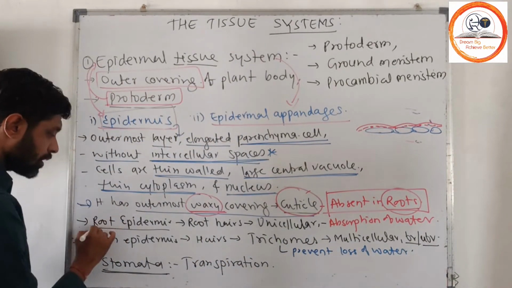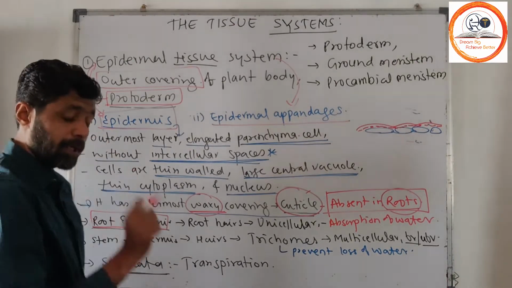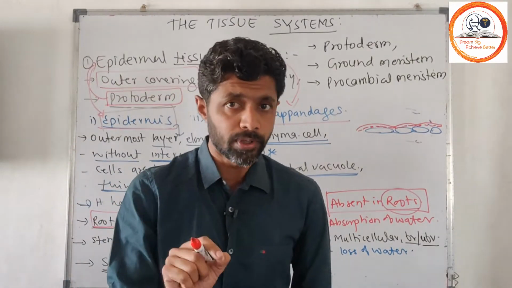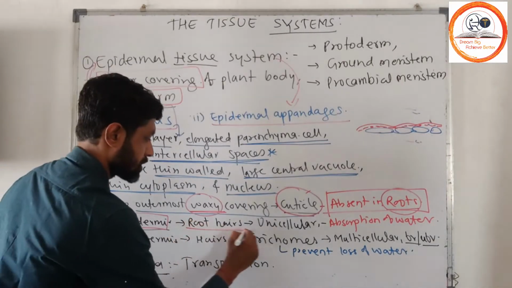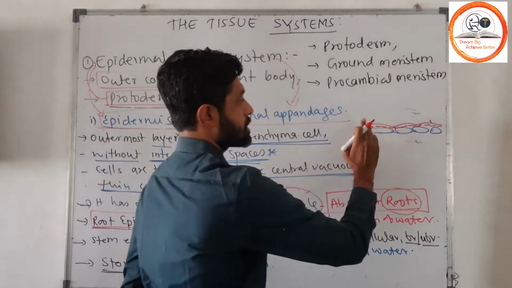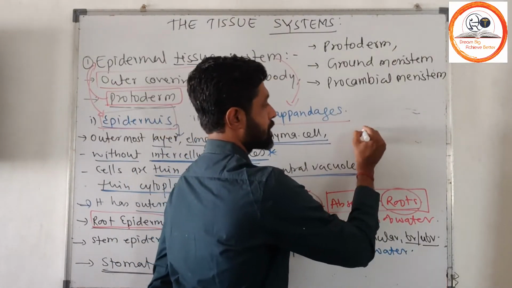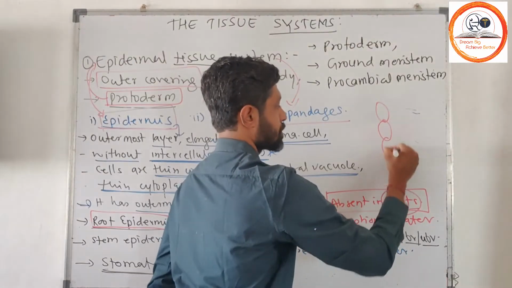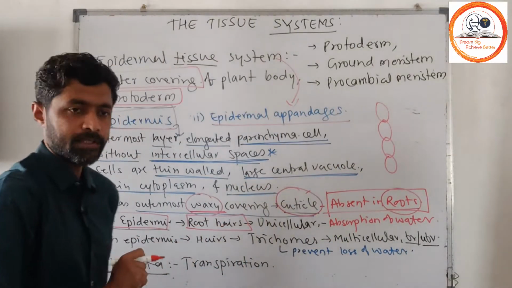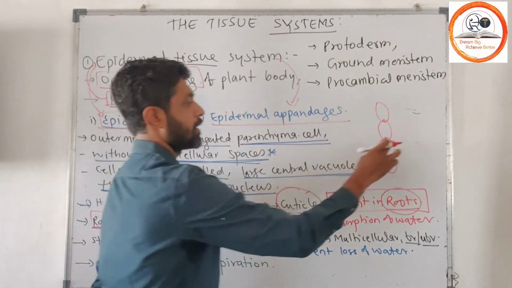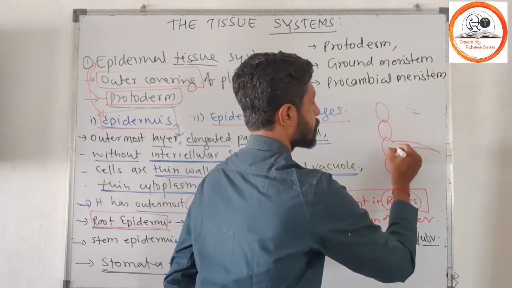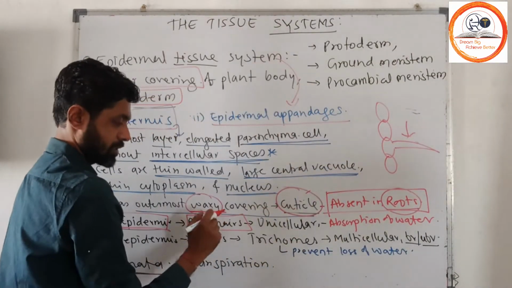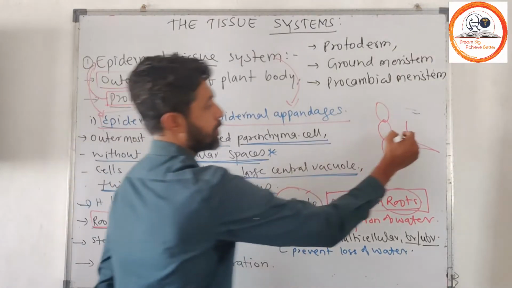Now in the root, the epidermis forms root hairs. Suppose this is our root surface; on the root surface the epidermis will originate root hairs, and these root hairs are unicellular.